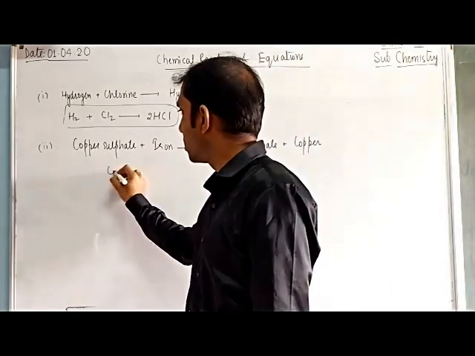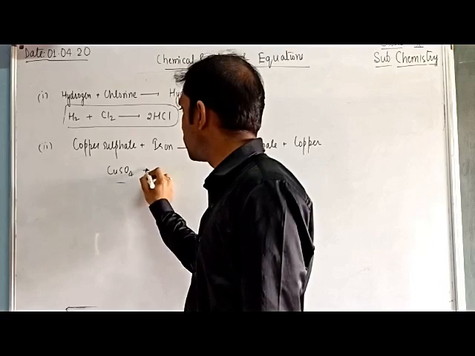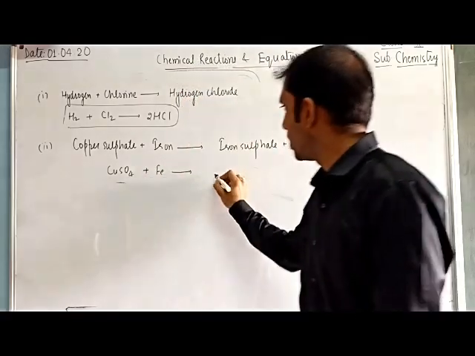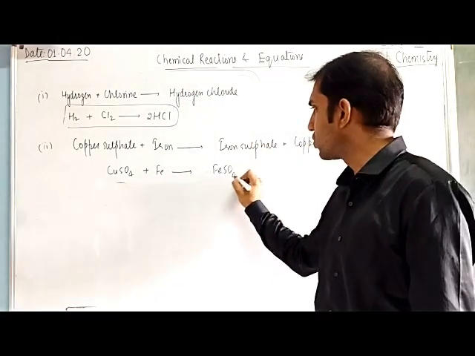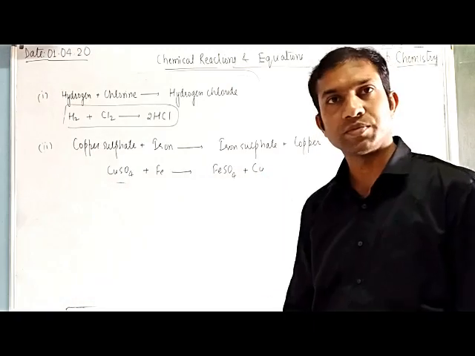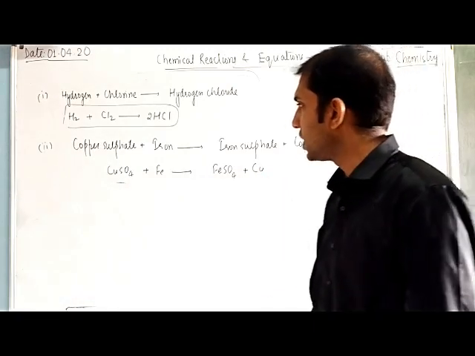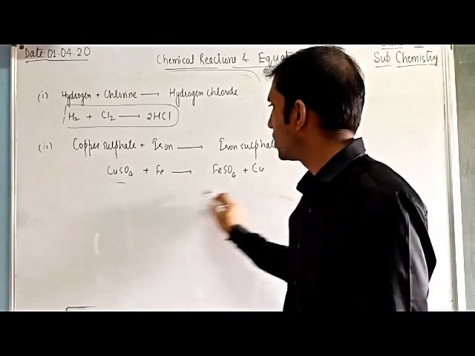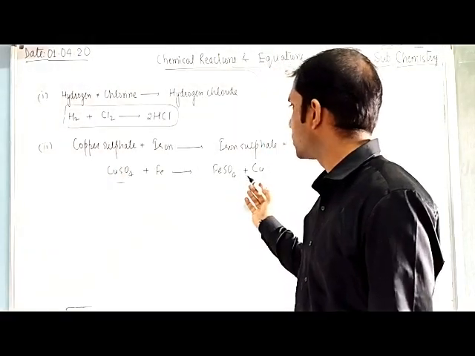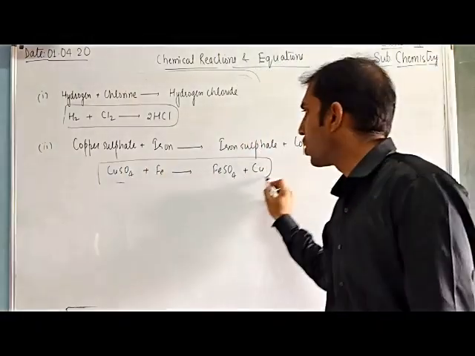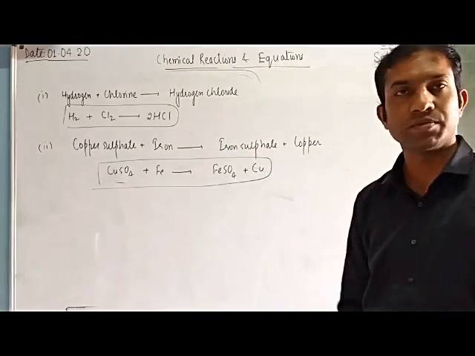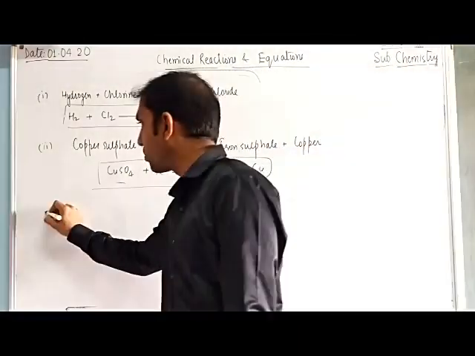Convert into the skeletal form: CuSO4 reacts with Fe, it will form FeSO4 plus Cu. If we check whether this equation is balanced: one Cu, one Cu, SO4, SO4, one Fe, one Fe. This equation is already balanced. We take another, third example.